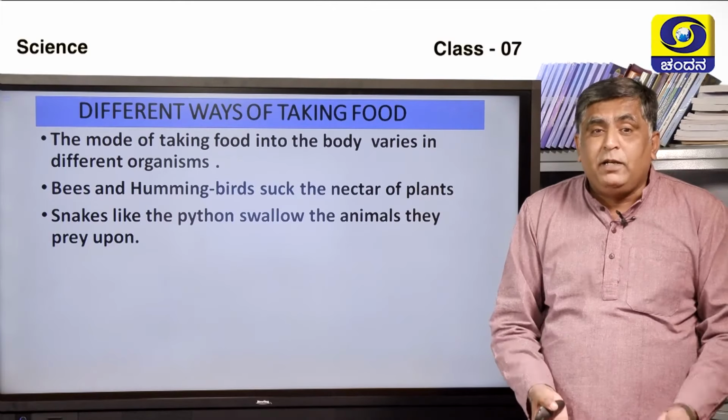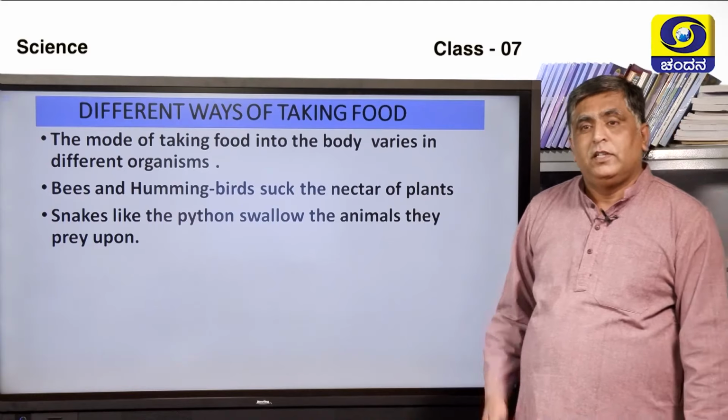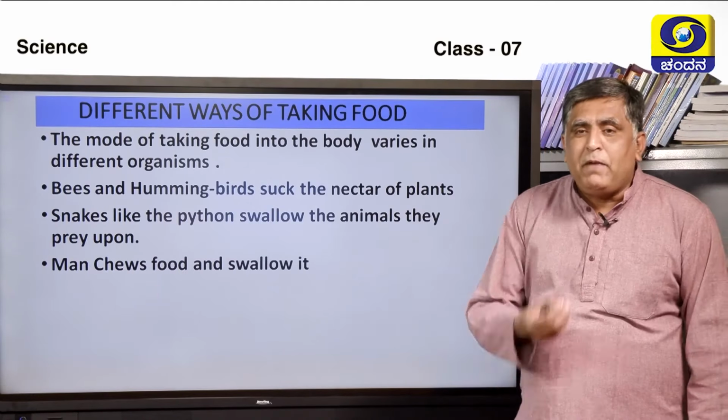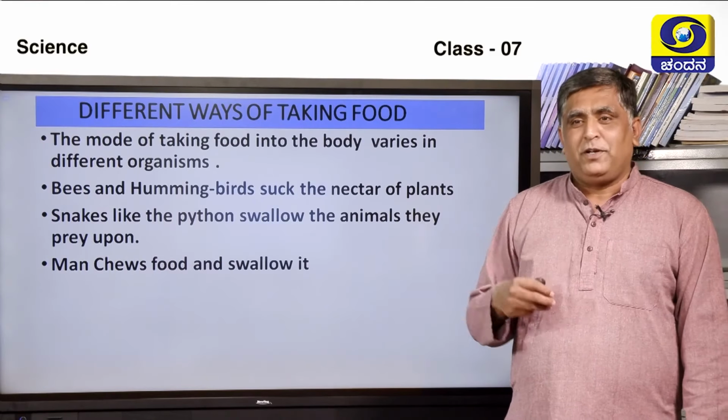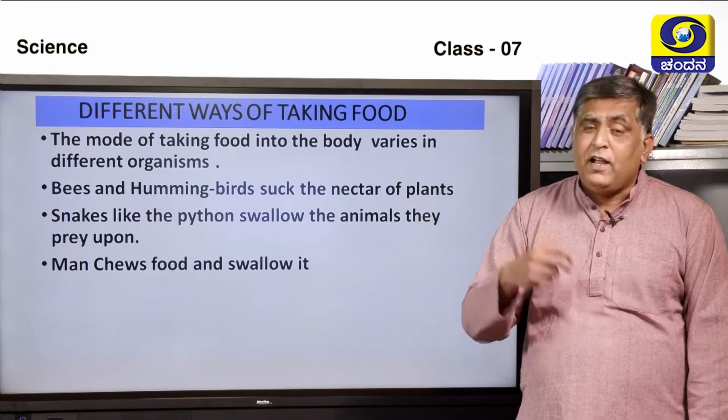Whatever the animals which are the prey for them, they swallow it completely. So this is one more way of looking at it. What will man do then? Man chews the food and swallows it. You can take that man takes the food through the mouth, he chews it completely and then swallows it in.